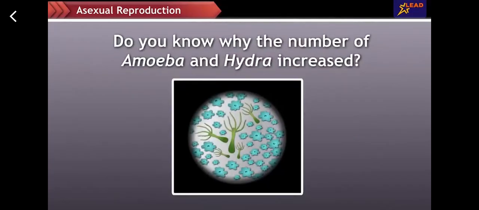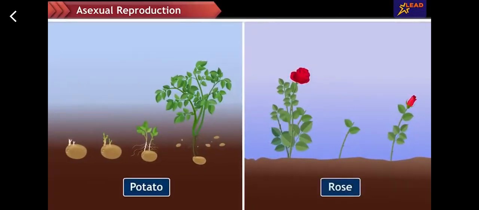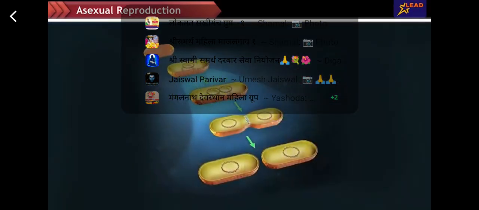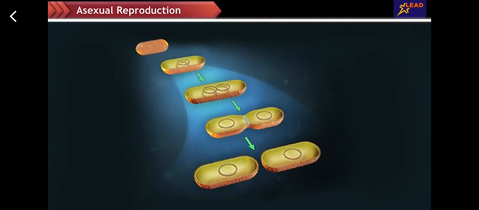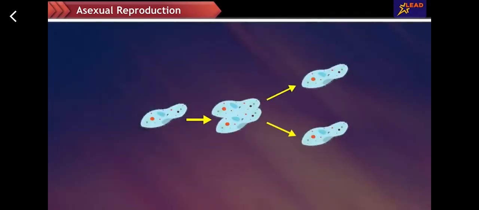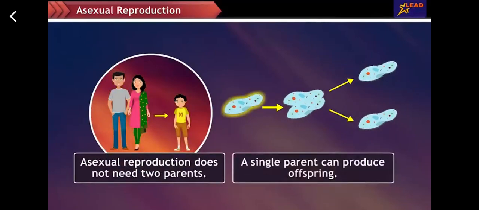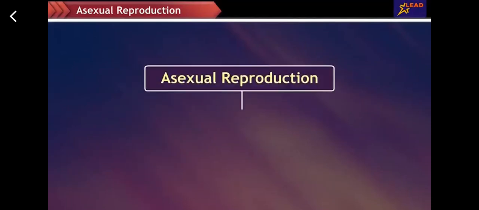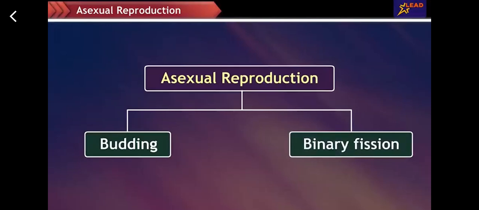Let's find out. We have already learned that a few plants like potatoes and roses reproduce asexually. Similarly, there are smaller animals and microorganisms that can reproduce asexually. In asexual reproduction, organisms do not need two parents to reproduce. A single parent can produce an offspring. There are two types of asexual reproduction: budding and binary fission.